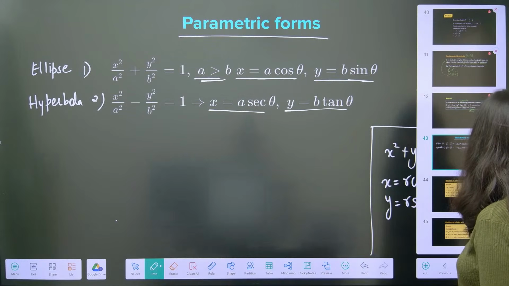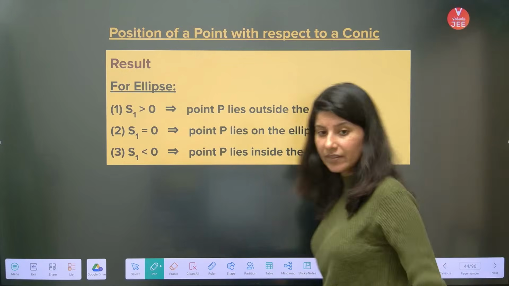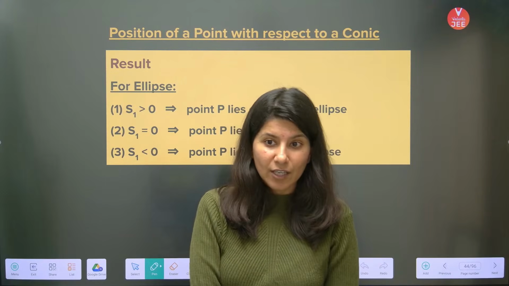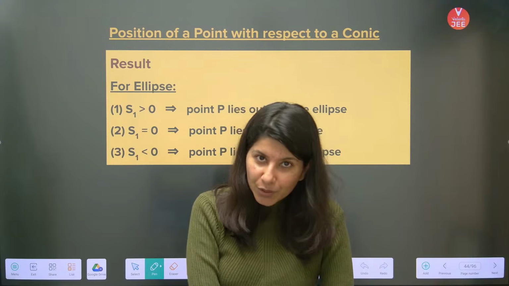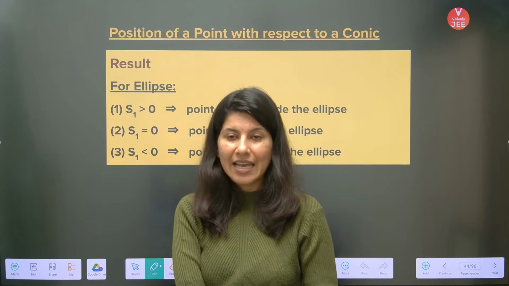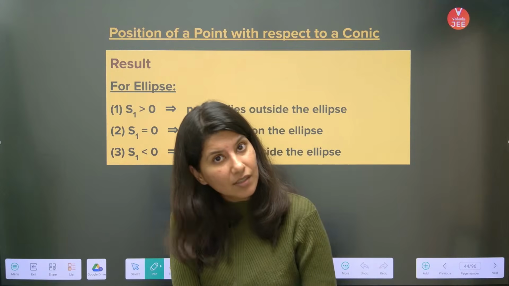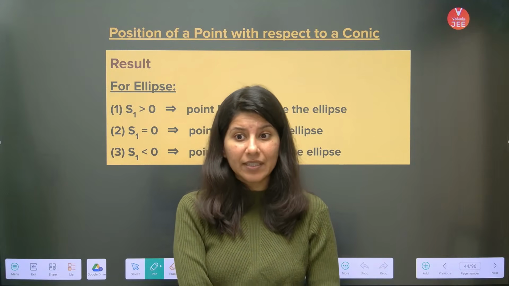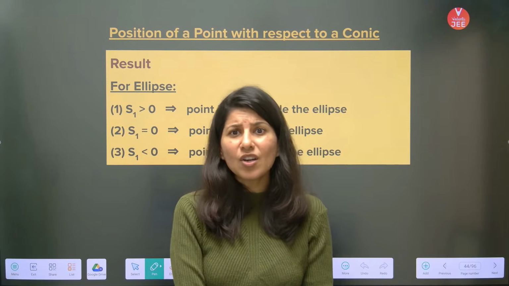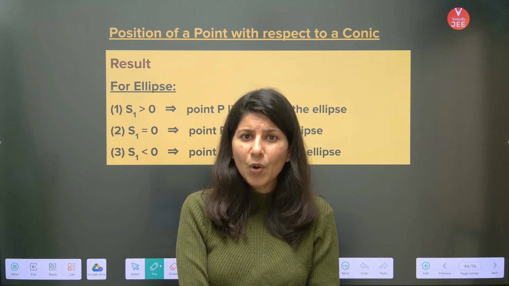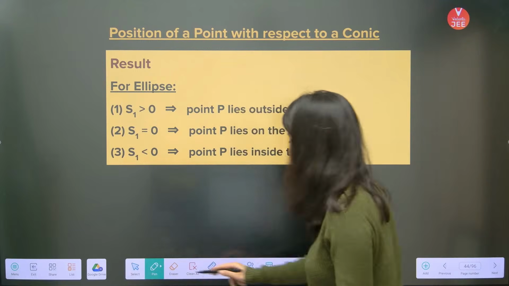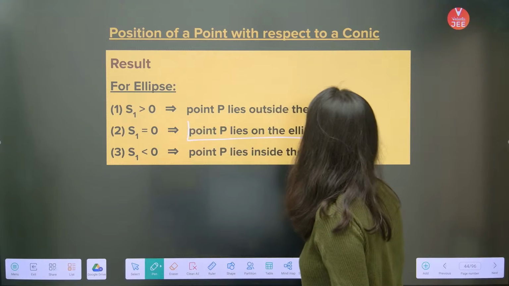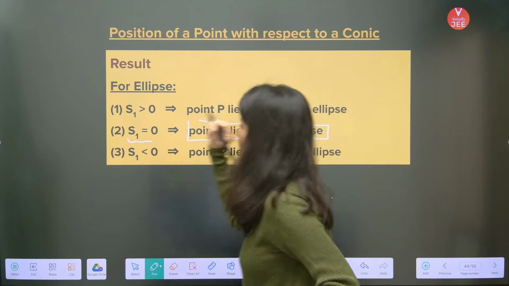Alright. Now, another topic which we have already discussed in circles. In circle, I have already told you, if you have got a point and it is lying on the circle, what will happen? If a point is lying on the curve, obviously it satisfies the curve, and you will get equals to 0 on the right hand side, yes or no? Same thing. If a point lies on the ellipse, you put it, you will get 0.